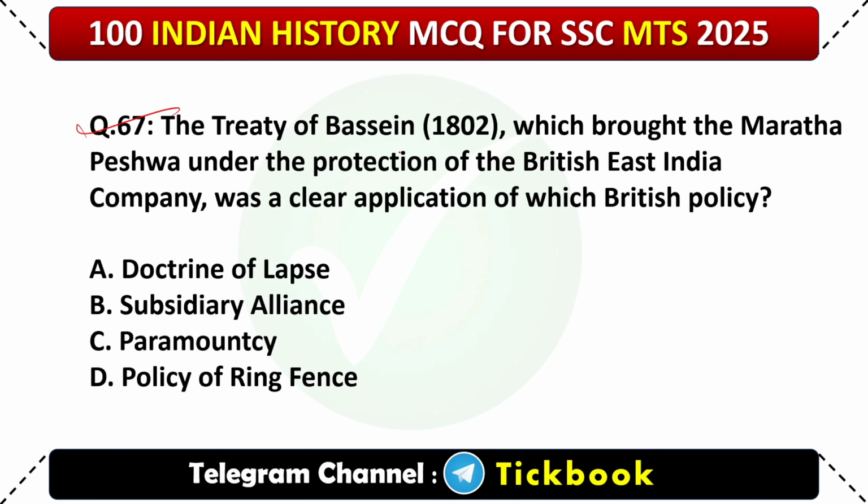Question number 67. The Treaty of Bassein 1802, which brought the Maratha Peshwa under the protection of the British East India Company, was a clear application of which British policy? Option number B is the correct answer, Subsidiary Alliance.